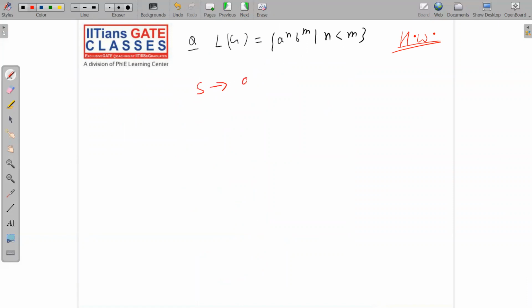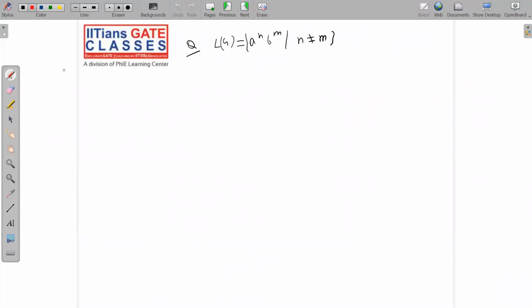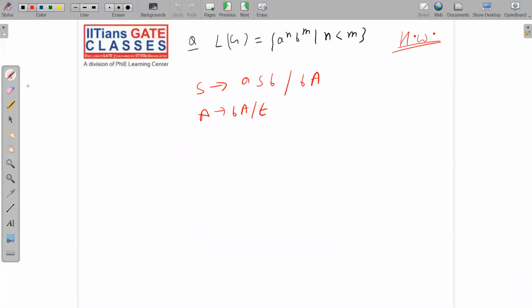First thing is make equal A's and B's: S goes to ASB. Now B should be more, so S goes to BA. Now A goes to BA or null. Similar procedures. Okay, just note it down. Next, S implies A.